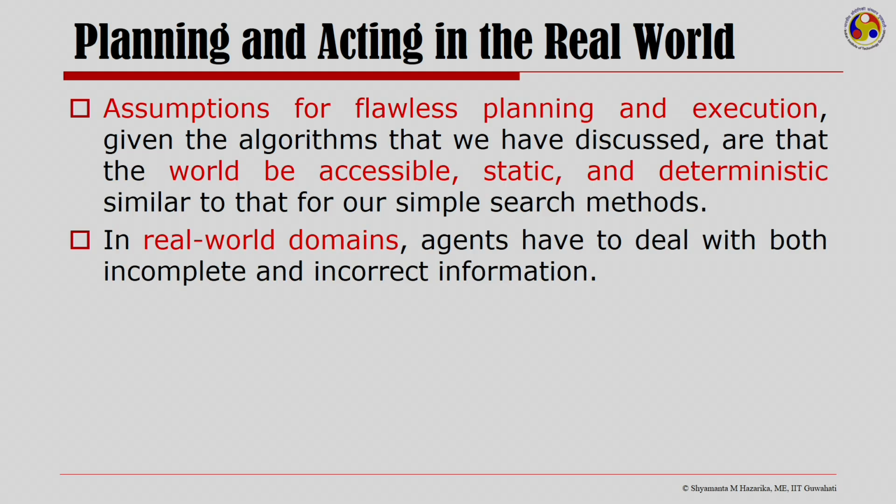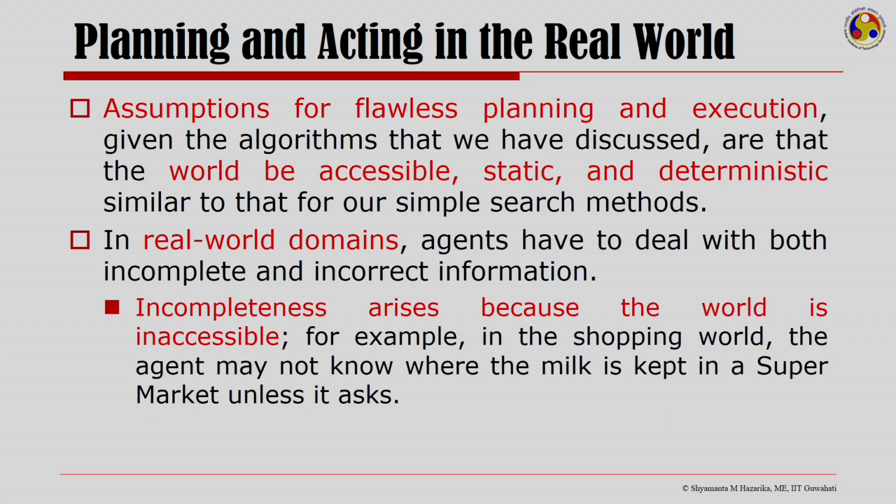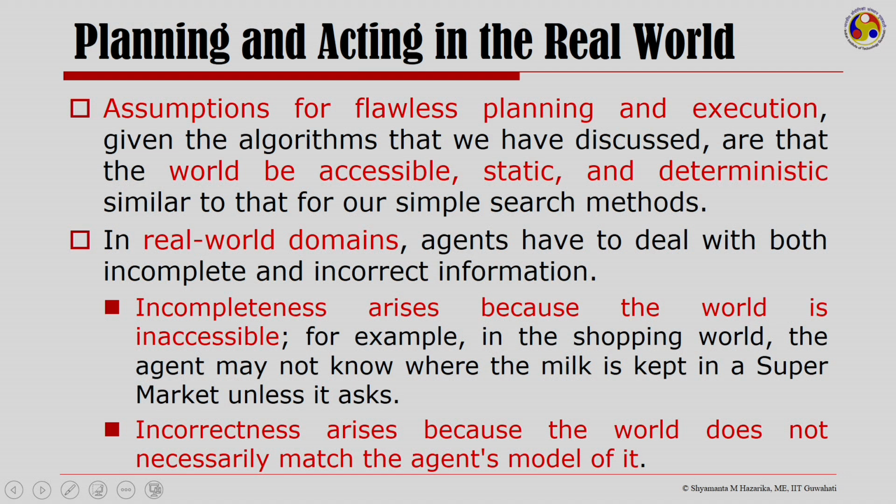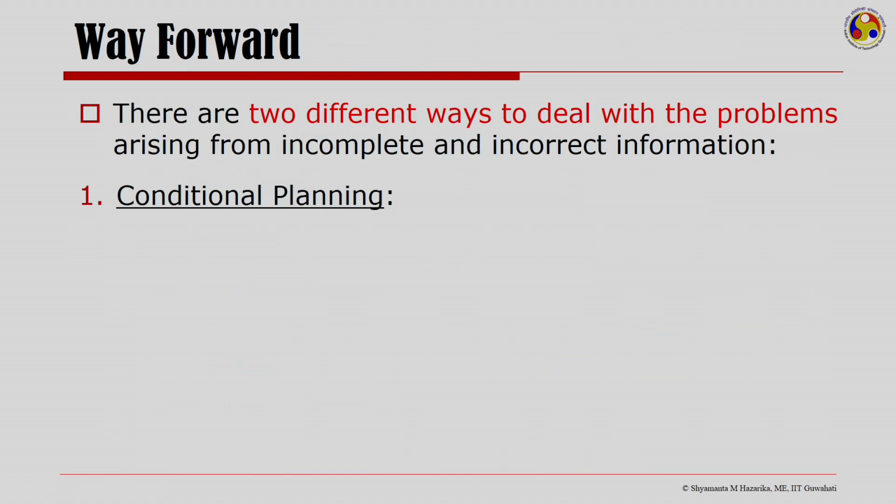In the real world, agents have to deal with both incomplete and incorrect information. Incompleteness arises because the world is inaccessible. For example, in the shopping world, the agent may not know where the milk is kept in a supermarket unless it asks, and incorrectness arises because the world does not necessarily match the agent's model of it. So, the way forward under such scenarios is that we have two different ways to deal with this problem.